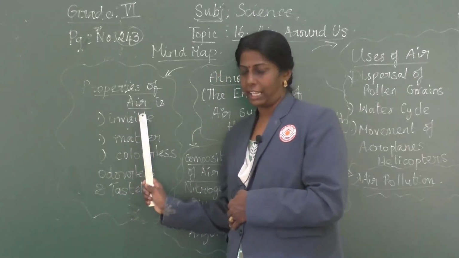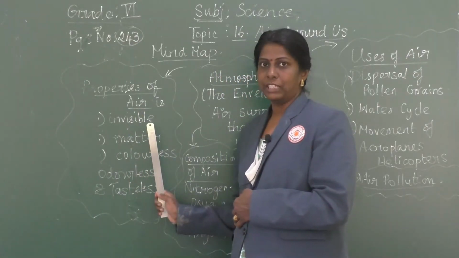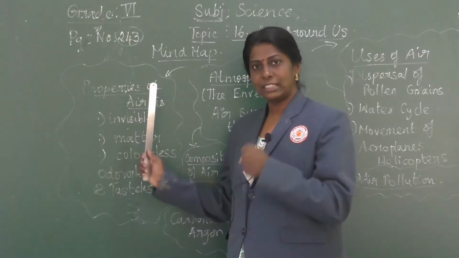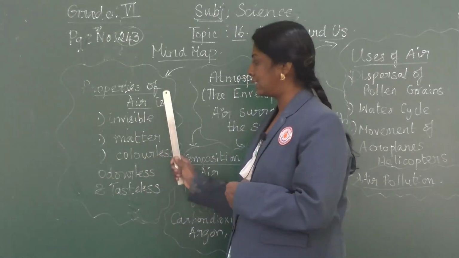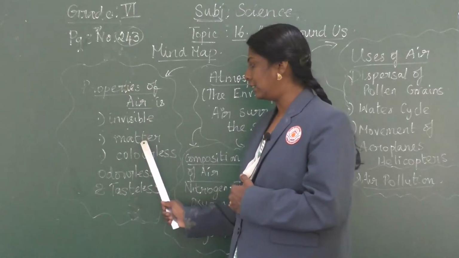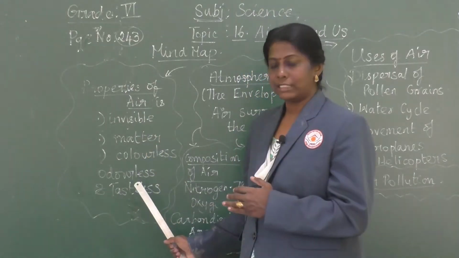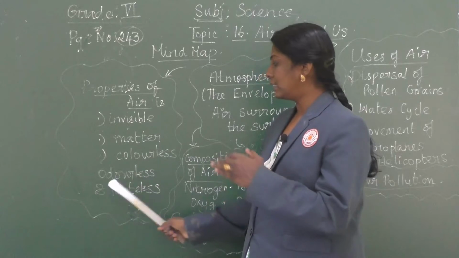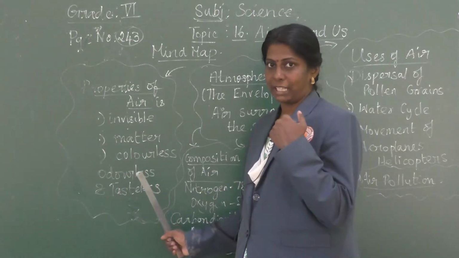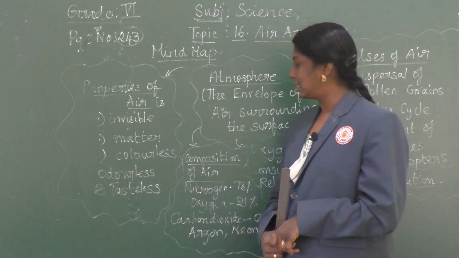Air is invisible. We cannot see. Then air is a matter. Air is colorless and air is odorless and tasteless, without smell. Clear?